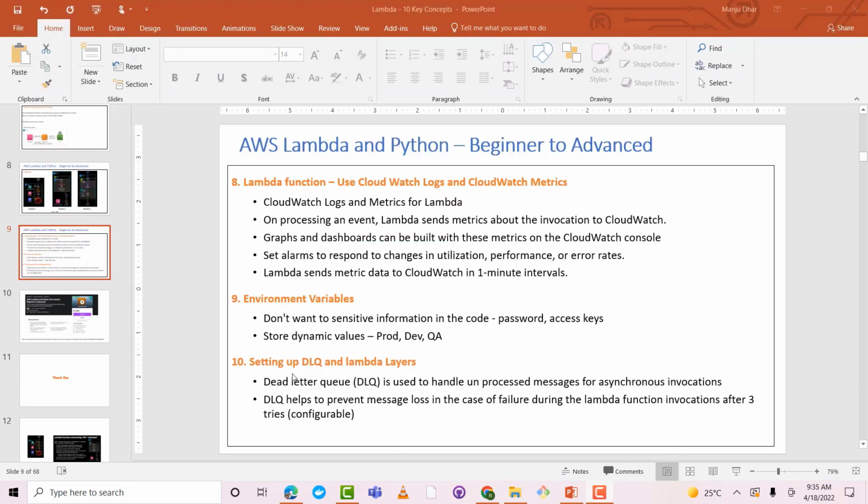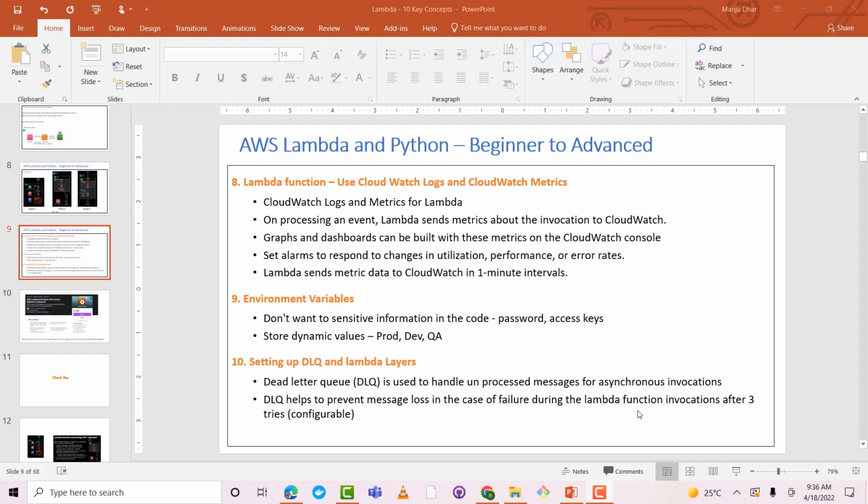Last but not the least, it's important to set up what we call a dead letter queue for asynchronous invocation. So what this dead letter queue does is, if there are certain messages that are unprocessed, they can go to the dead letter queue, and then later you can do some analysis on why those messages have failed. So mostly, if it's a sync invocation, then you're going to send either the response or some error code to the user. But when it's asynchronous invocation, as we had discussed in the previous video, there is not any response that the invoked service is expecting.